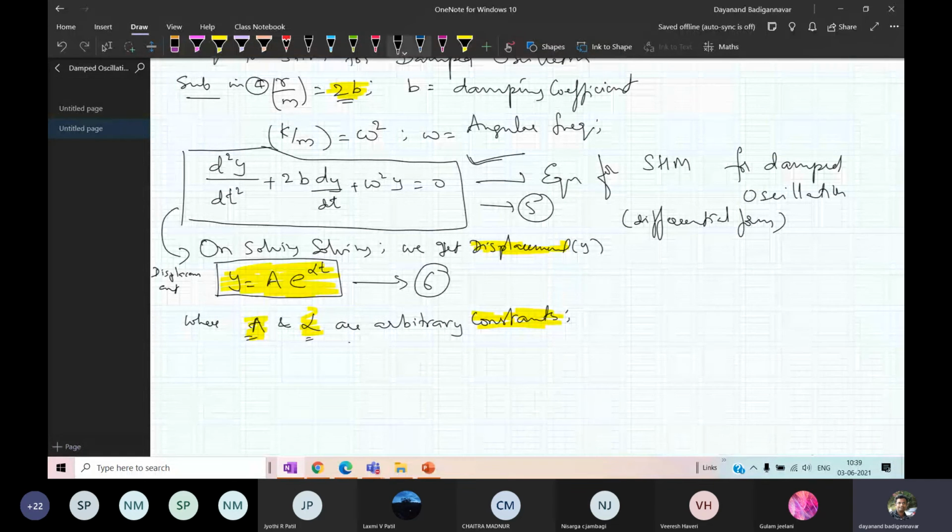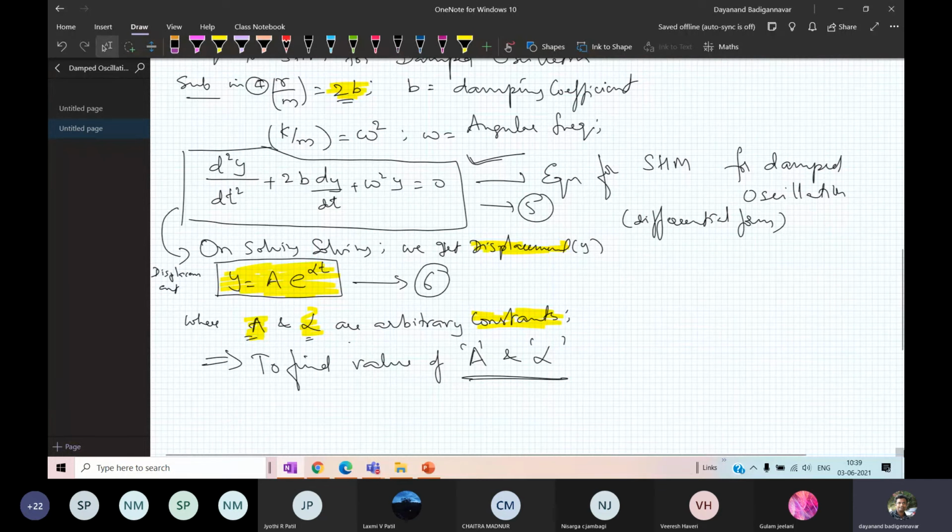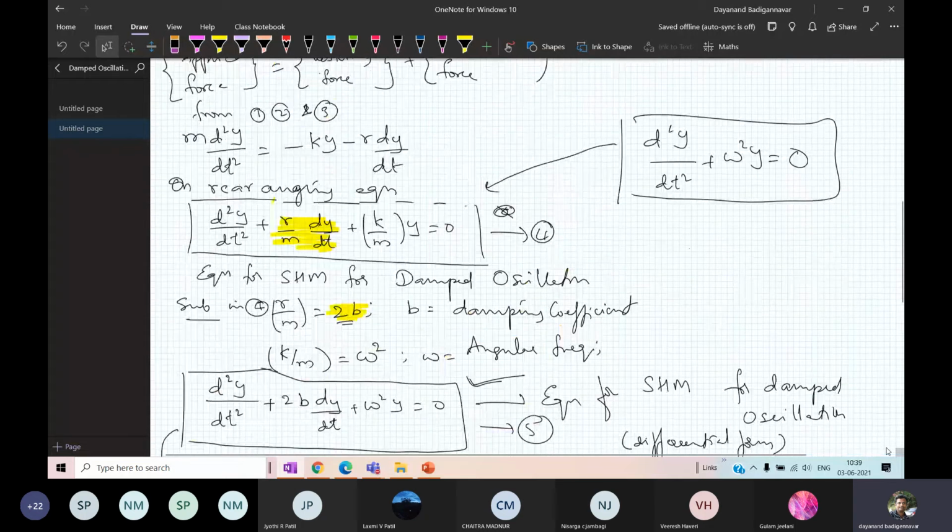Therefore your work is to find a and alpha. You're getting the point? Here a is the amplitude, and e raised to alpha t is actually a sine function, the sum of sine and cosine. You'll do it later. So this is the first part of the theory.